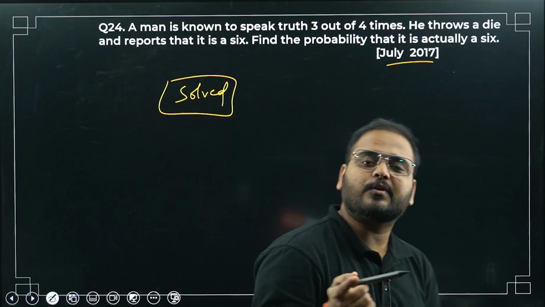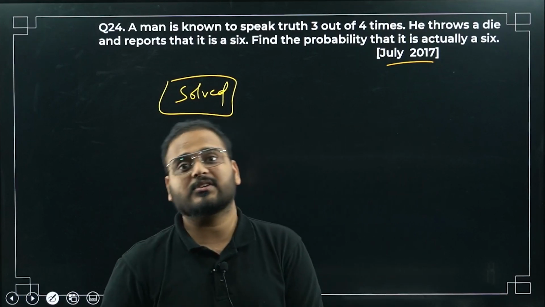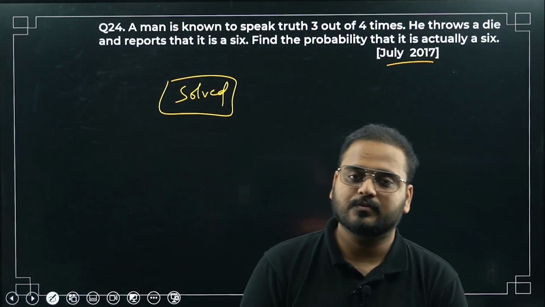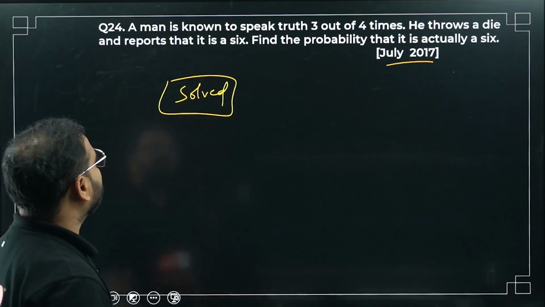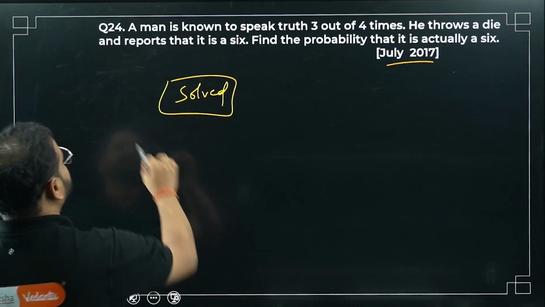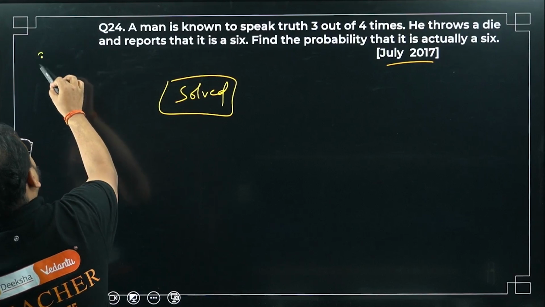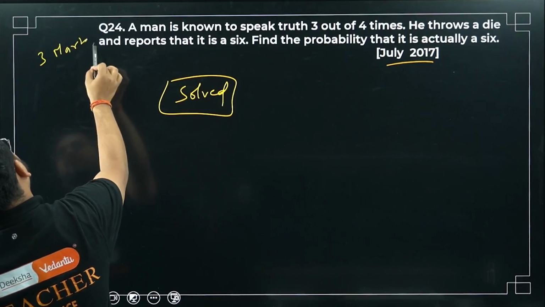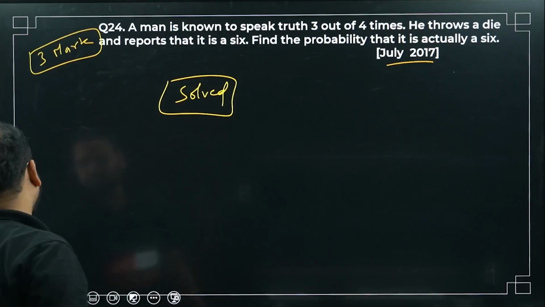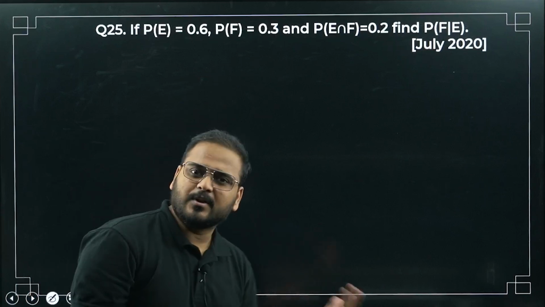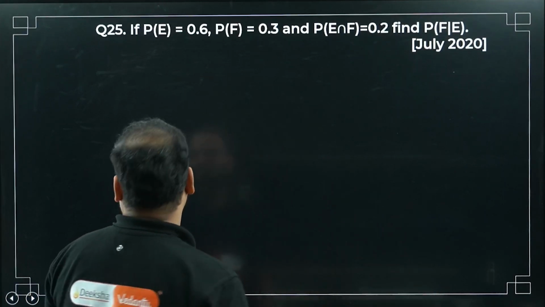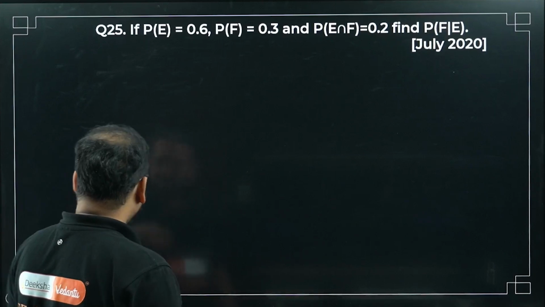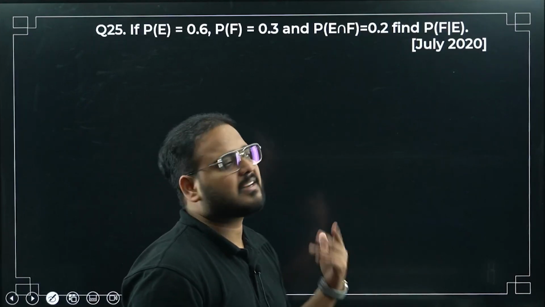So I've taken repeated questions to show you. These are questions that can be asked again in the paper also. In 2-3 years they keep repeating the questions. Again, a 3 marker you can expect. You can expect this question for 3 marks or 5 marks. If they want to make it a little more difficult for you, maybe 5 marks. They can also make some changes in the statement, rephrase, and get the question to be a 5 marker.